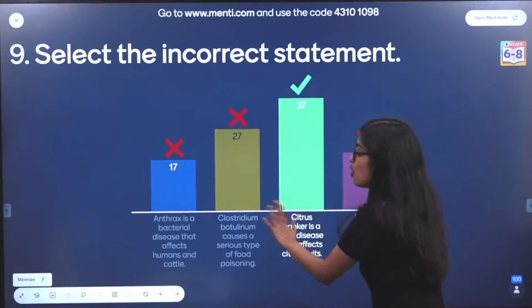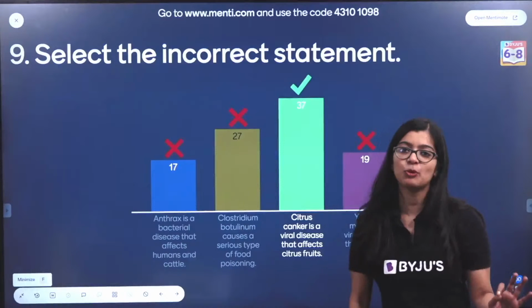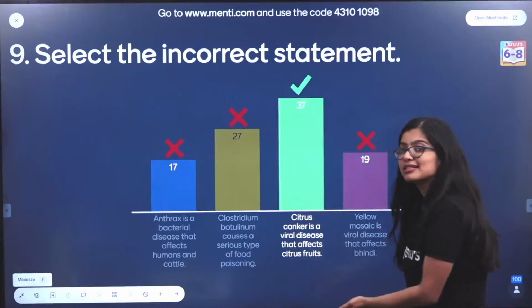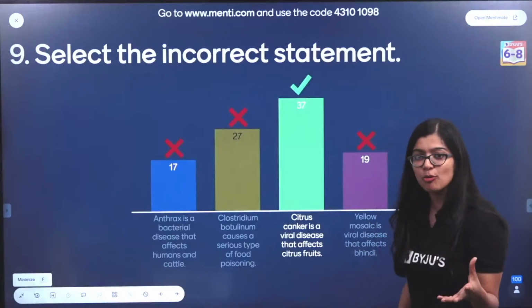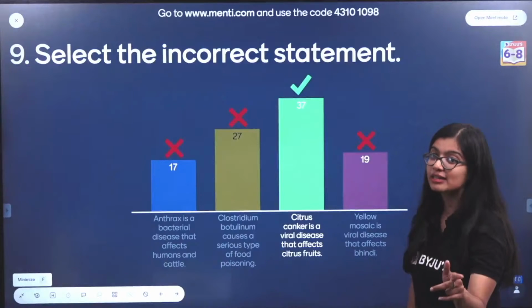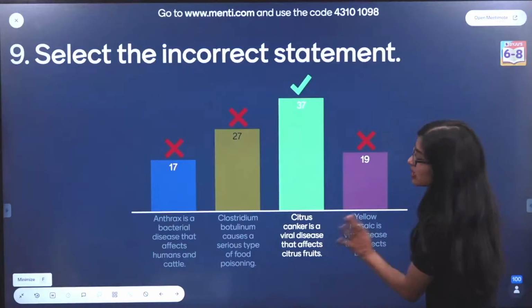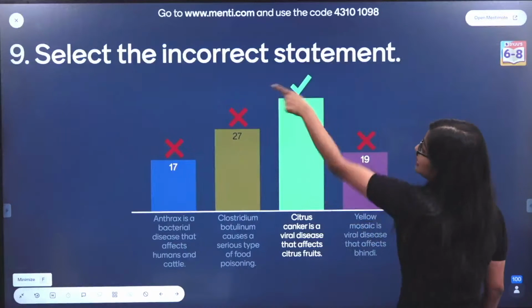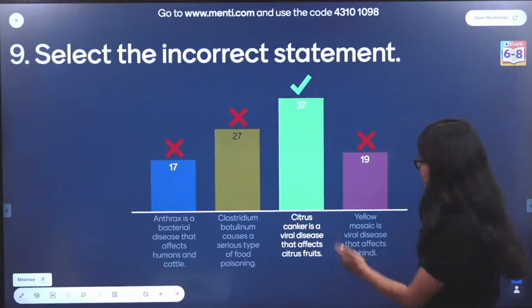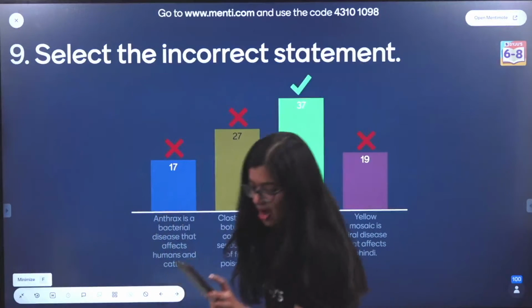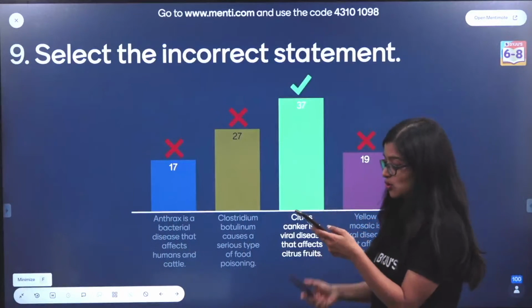But even if you didn't know what this is, if you had just read your NCERT textbook, you will see citrus canker is a bacterial disease. It's caused by Xanthomonas, right? So citrus canker is a bacterial disease and not a viral disease. So just based on that, you will know the correct answer is option C. Even if you don't know the rest of it, the incorrect statement here is citrus canker. Yellow mosaic again is a viral disease, right? So this is the correct answer. So are we clear? This was there in NSO also.